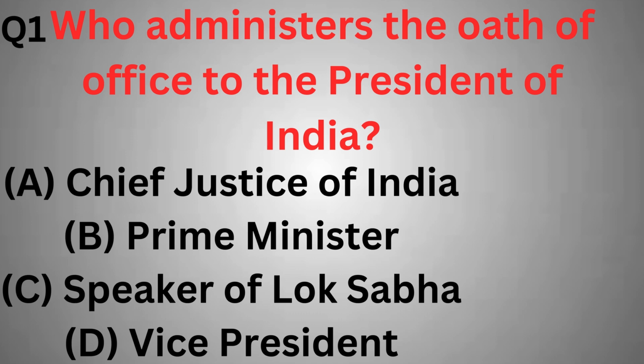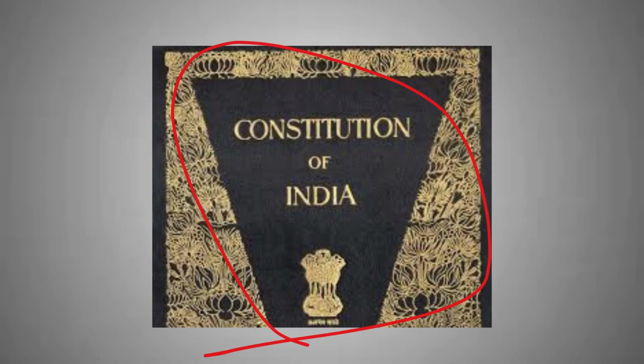Who administers the oath of office to the President of India? Option A, Chief Justice of India. Option B, Prime Minister. Option C, Speaker of Lok Sabha. Option D, Vice President. So the correct answer is option A, Chief Justice of India, because as per Article 60 of the Indian Constitution, the Chief Justice of India administers the oath of office to the newly elected president.